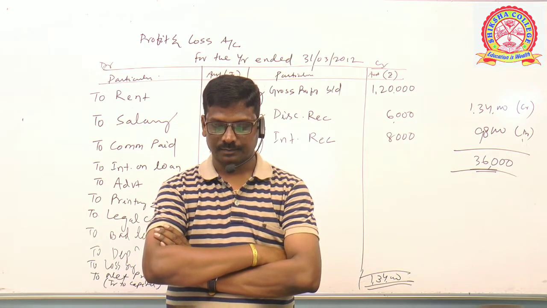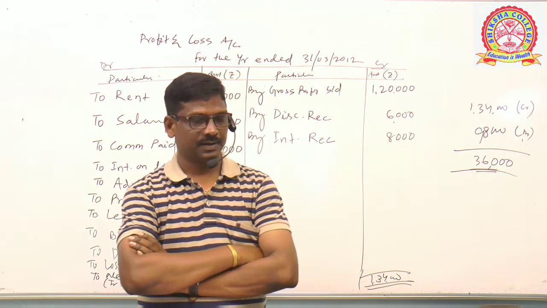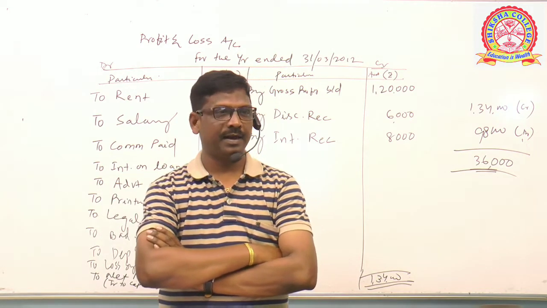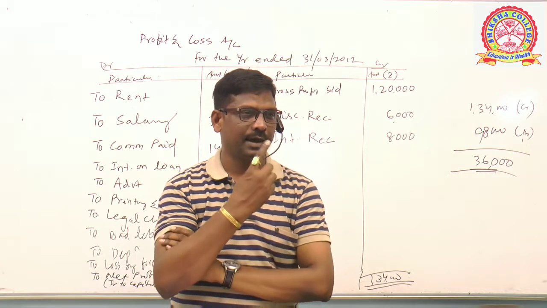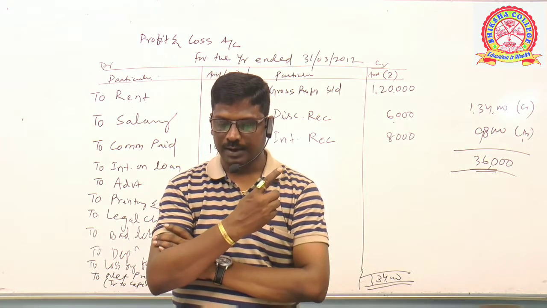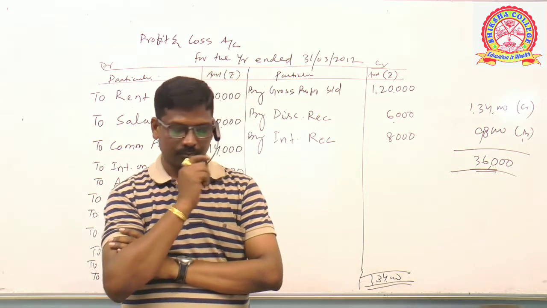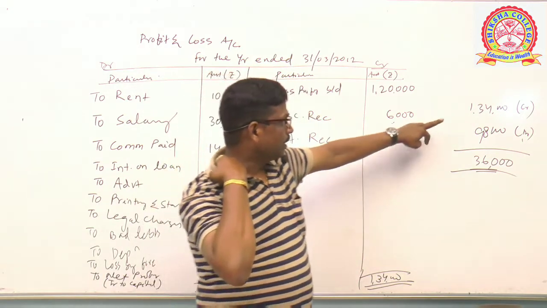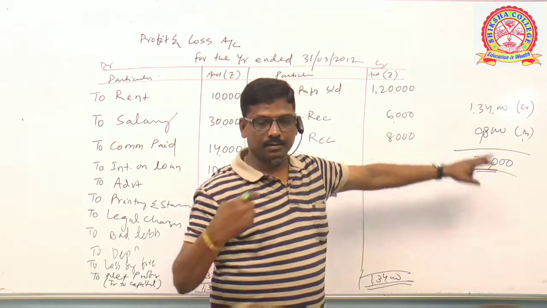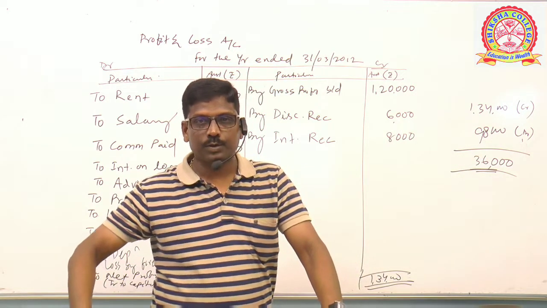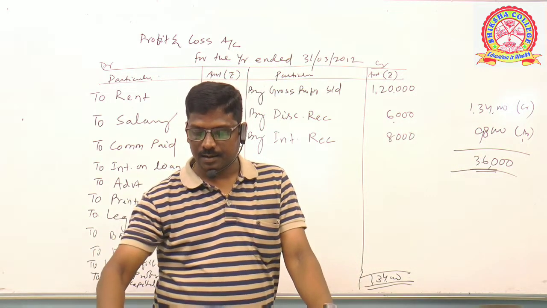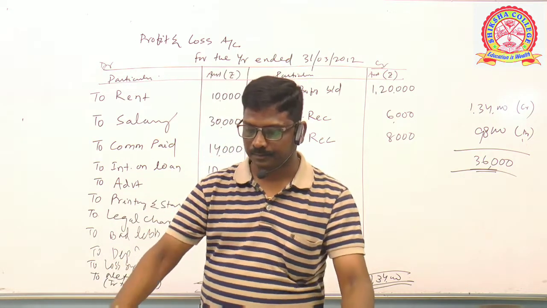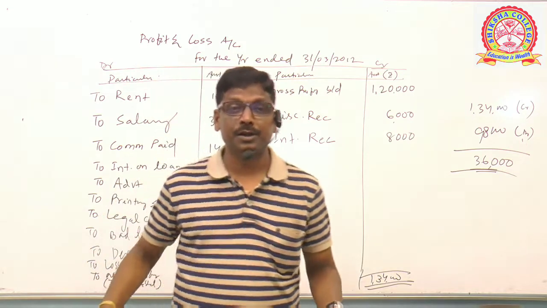Clear? Get the total of the credit side. How many items are appearing on the credit side? Only one item, that is gross profit, 22,680. Clear? Get the total of the debit side. Put the two amounts side by side. How much are you getting as the total of the debit side? Do it very fast. How much?